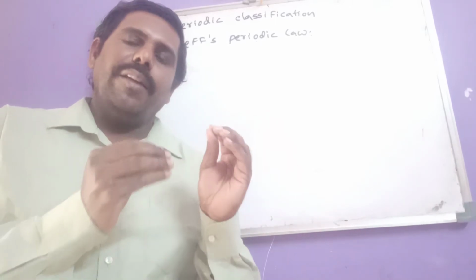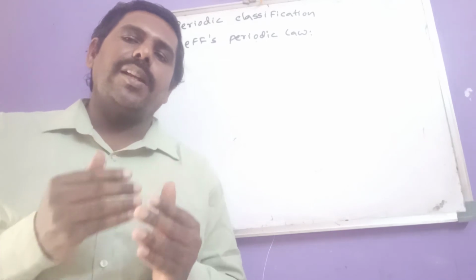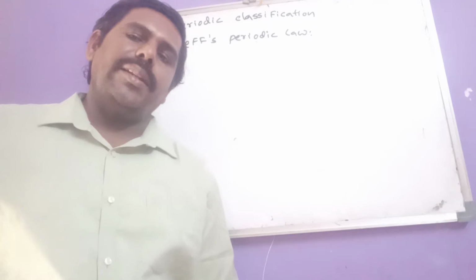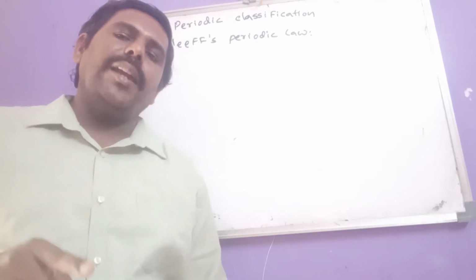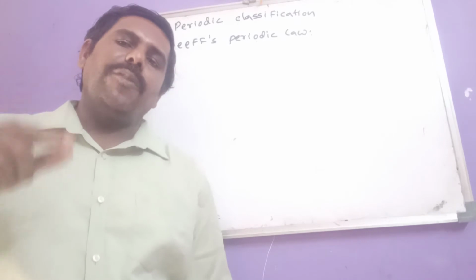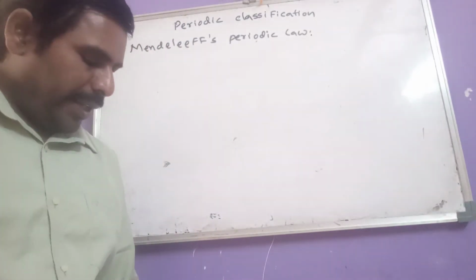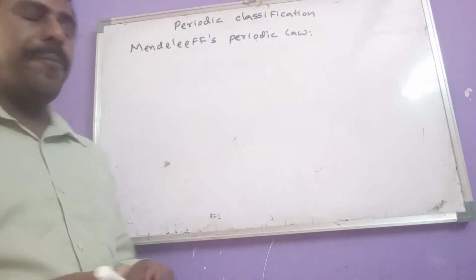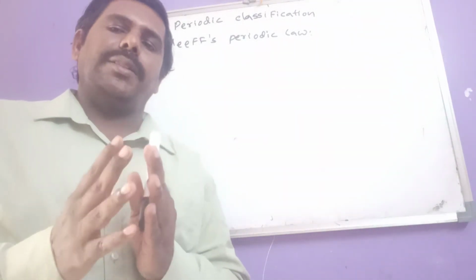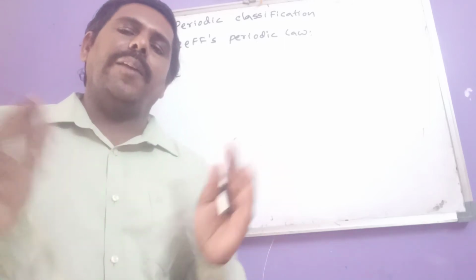So he stated that the physical and chemical properties of elements are periodic functions of their atomic weights. In Mendeleev's periodic table, only 63 elements are present, so it is known as the short form of the periodic table.